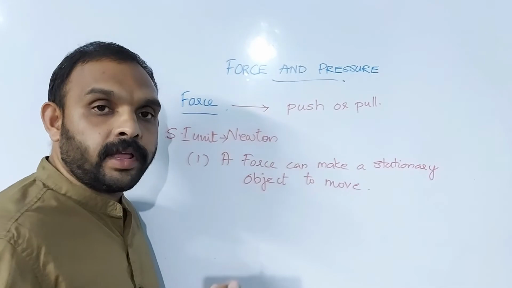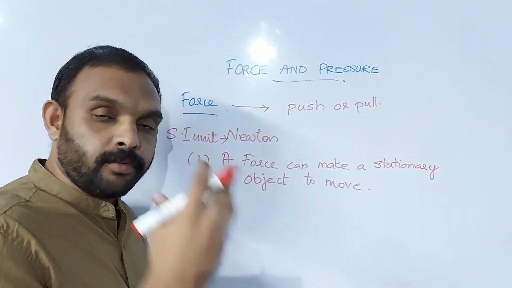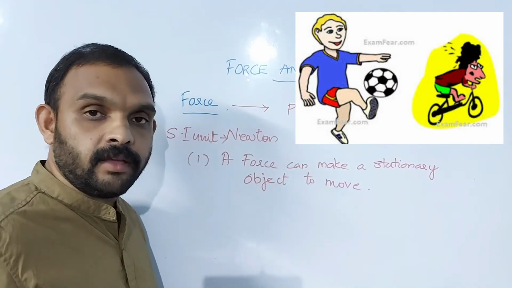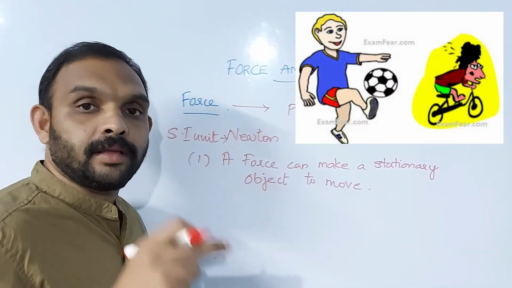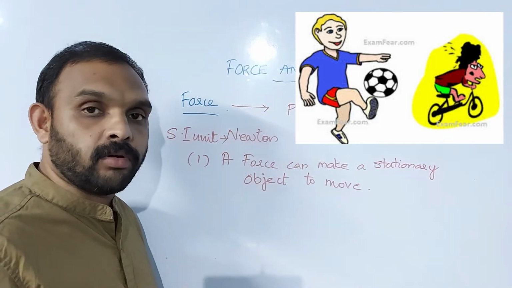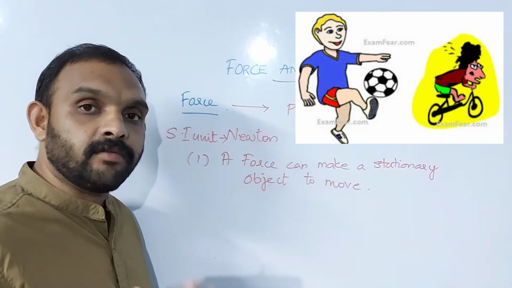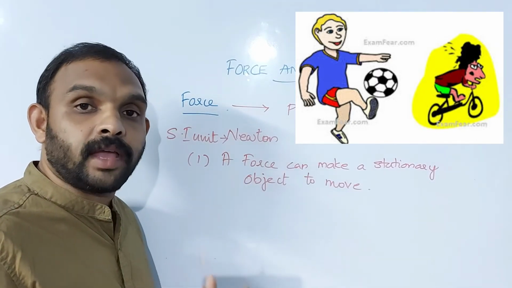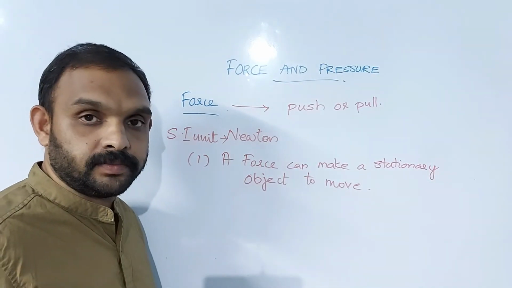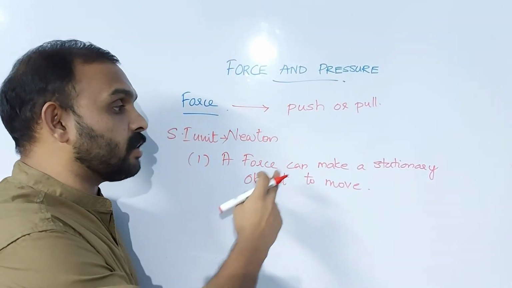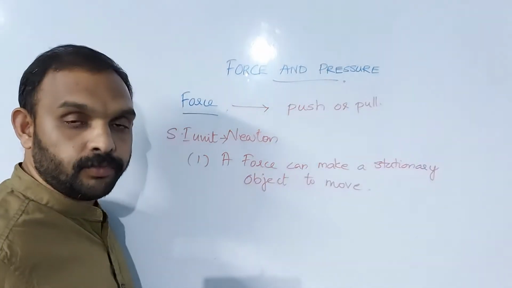As I had already given the example, a football which is stationary will start rolling when a player kicks it. And a hockey ball which is stationary will start rolling when a hockey player hits it with a hockey bat. Clear, my dear students? So it is an effect of force. A force can make a stationary object move.